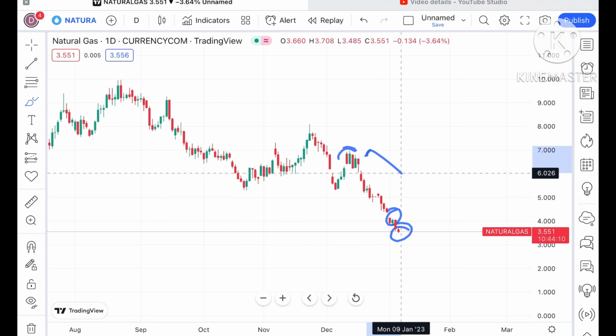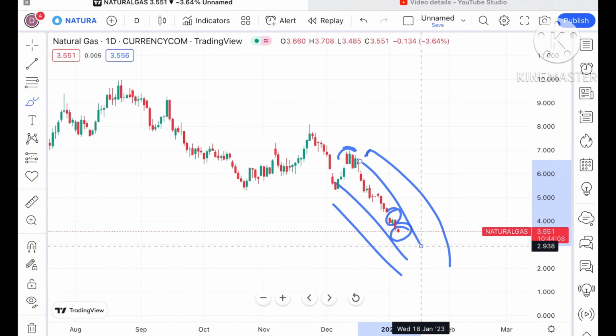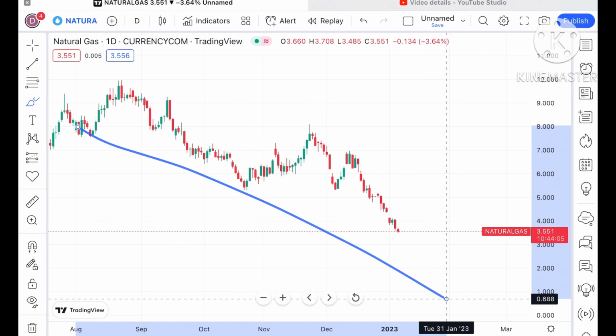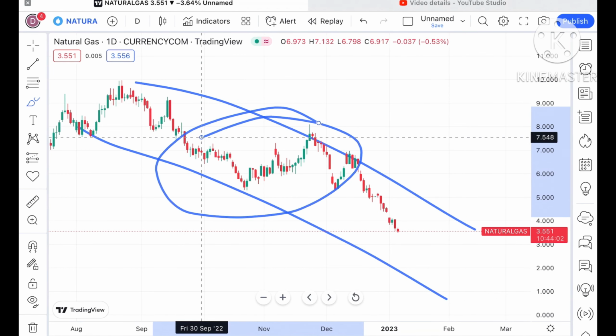Looking at this particular chart, there is an overall downside trend, and this sharp fall has come. Earlier falls were about 30 to 40%, and this time it is more than 100% that the price of natural gas moved to a high of around $10, and from there it is now trading at $3.5. That means it has fallen more than 50%. In these last 4-5 days there has been a continuous downfall, with only one day of rise, the green candle, but otherwise the overall trend is on the downside.